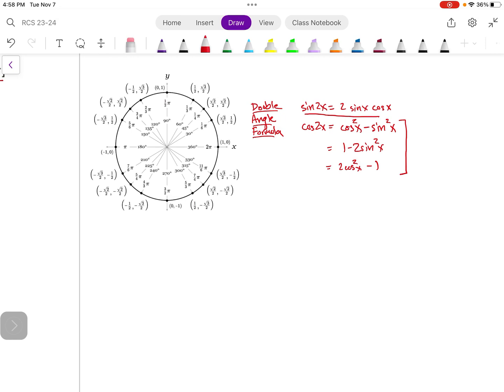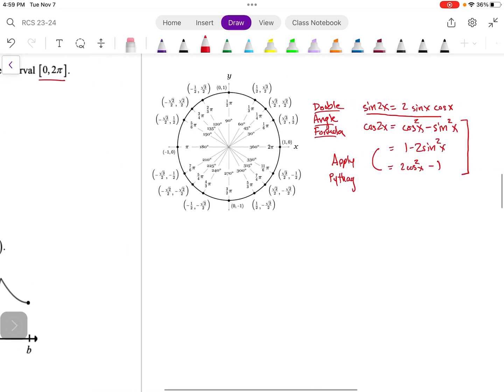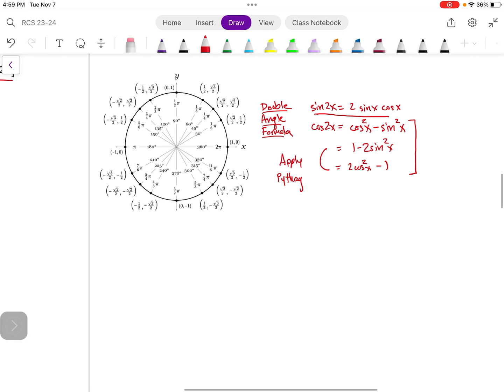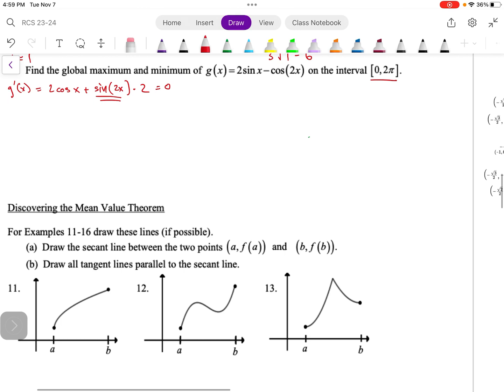They come in handy a little bit later in the course. Cosine of 2x will go to cosine squared of x minus sine squared of x. And then there's a couple other forms, and we get these forms from applying Pythag. But the one for right now is that sine of 2x is 2 times sine of x times cosine of x.